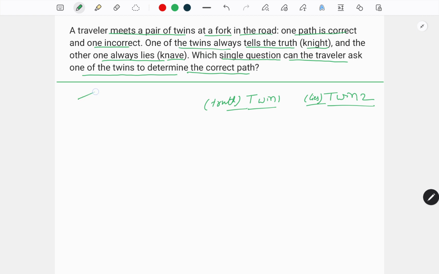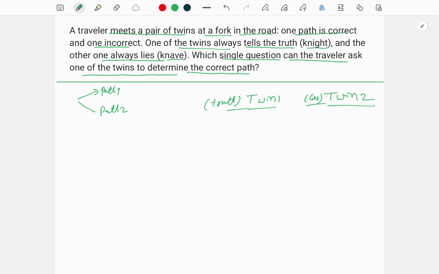Now there are two paths, path 1 and path 2. Any one of the paths is correct. Now we have to frame one question such that from the answer replied by any one of the twins, the traveler can confirm that this path is correct or not.